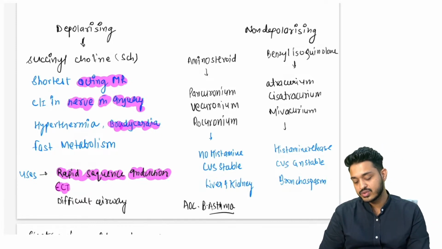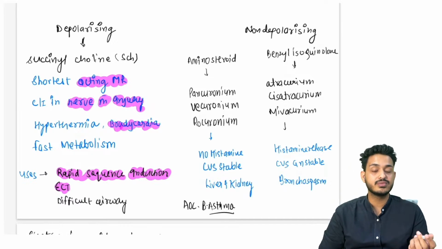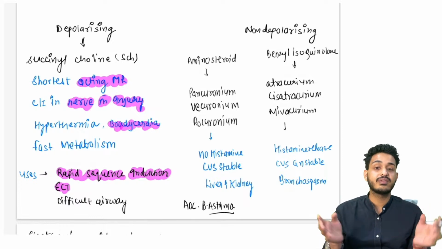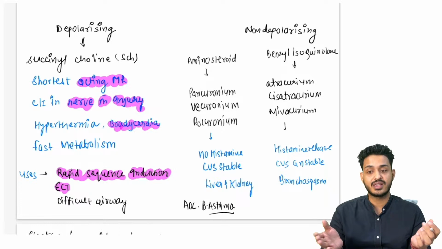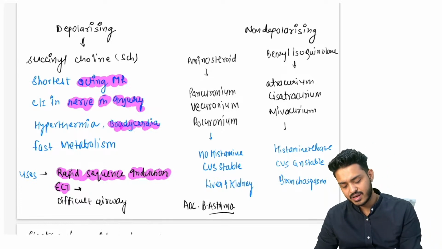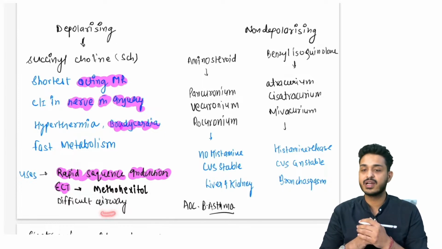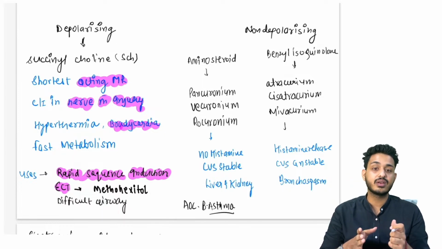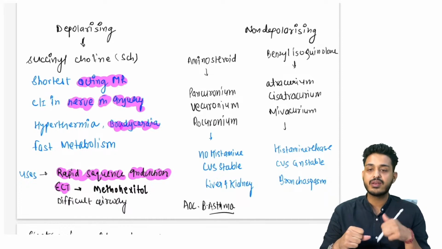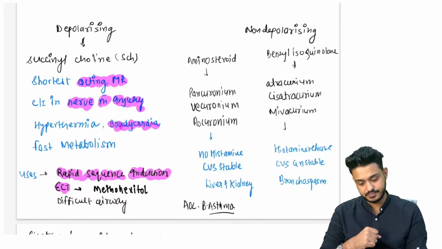We can also use it for ECT, electroconvulsive therapy. Electroconvulsive therapy we are not doing very commonly nowadays. जो साइकेट्रिक पेशेंट्स होते हैं, we are giving the shock, उनको झटका देते हैं, right? That is your electroconvulsive therapy. And the drug of choice nowadays from psychiatry, you can write methohexitol. The drug will be methohexitol is the drug of choice nowadays, right? And in the cases of difficult airway, we can definitely use succinyl choline. Patient शांत हो जाएगा and you can easily intubate.